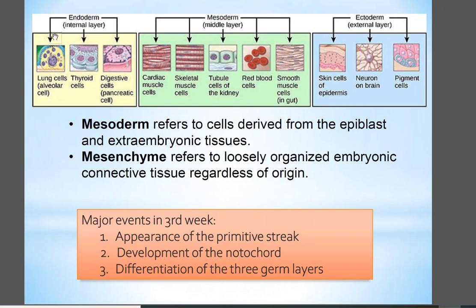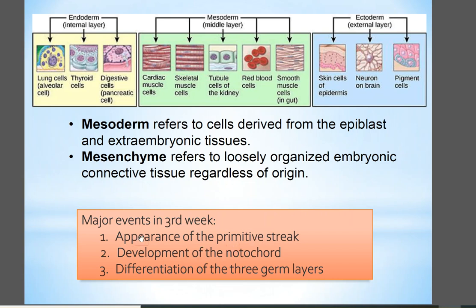You can see here the endodermal layer making the epithelial lining of the GI tract, some parenchyma in the thyroid, and lung cells, and the mesoderm layer making muscles, skeletal, cardiac, and smooth muscles, and the blood cells and blood vessels, and bone and dermis of the skin, and the ectodermal layer making the epidermal layer of the skin, neurons, brain, spinal cord, and pigmented cells.